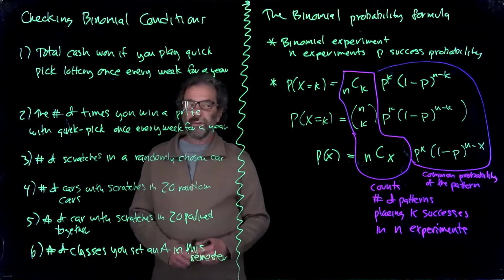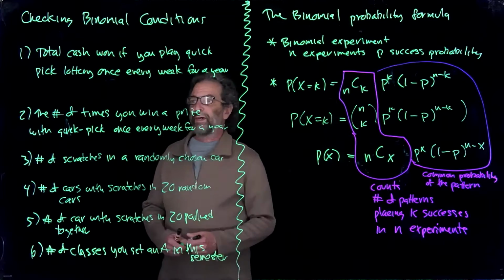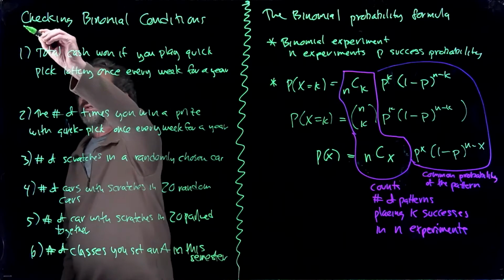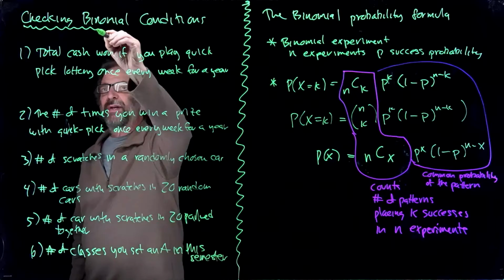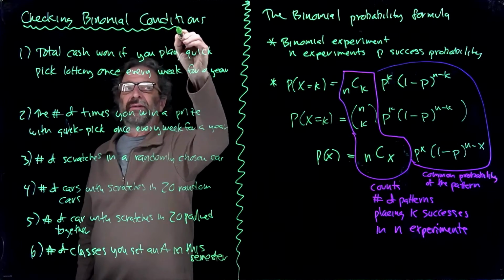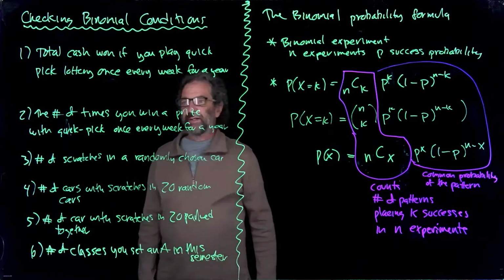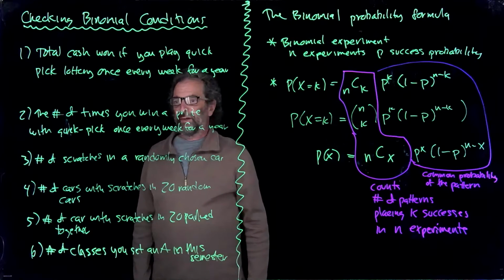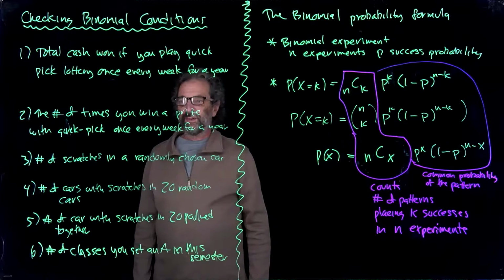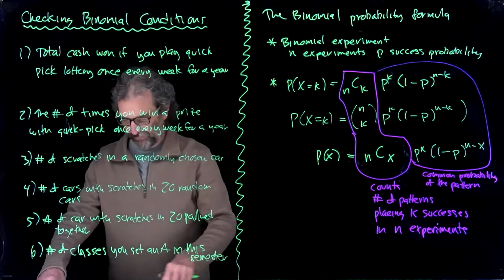So we have two things to worry about on this slide. One is looking at the experimental setup and trying to determine whether it satisfies a binomial condition and independent experiments. You're counting successes. The probability of success is fixed at p. What am I missing? I think that was it. Let me read it here.